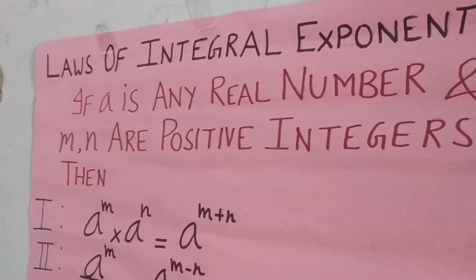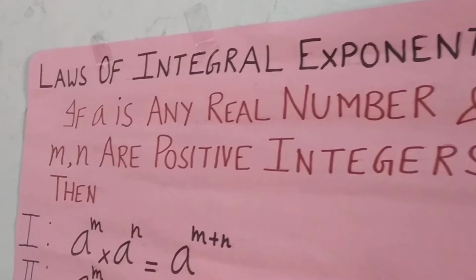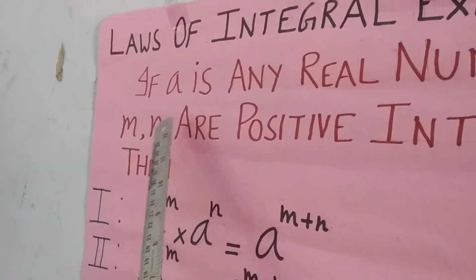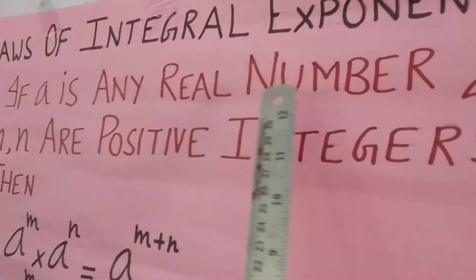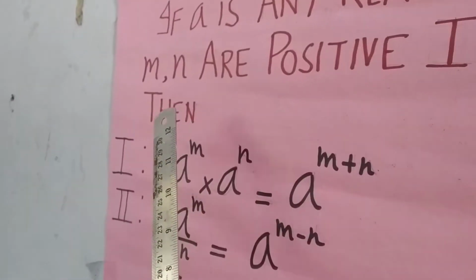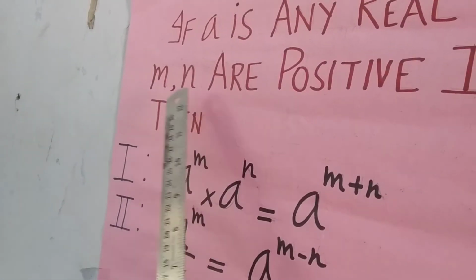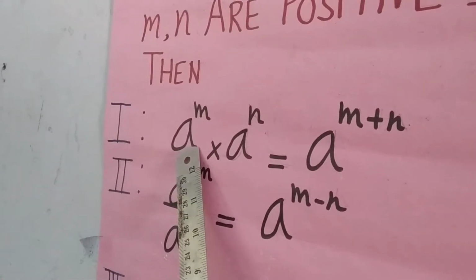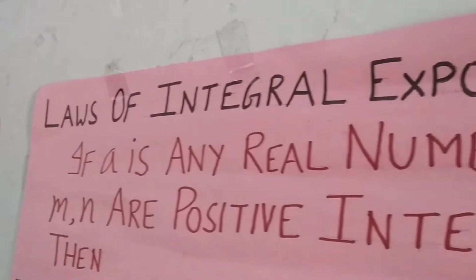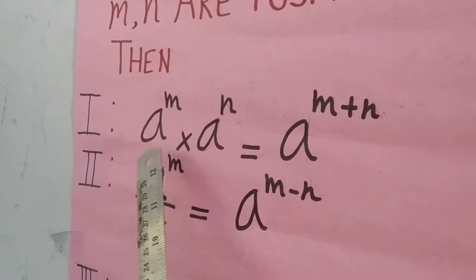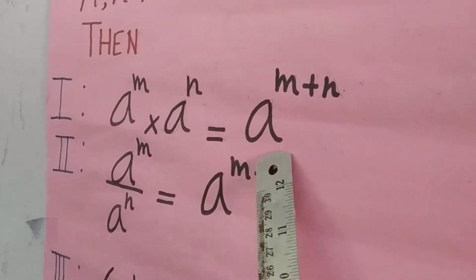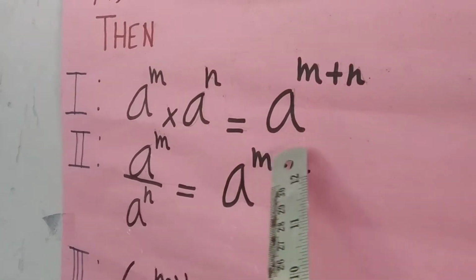Hello students, today's topic is laws of integral exponents. If a is any real number and m, n are positive integers, then the first law of integral exponents is a raised to power m into a raised to power n is equal to a raised to power m plus n.